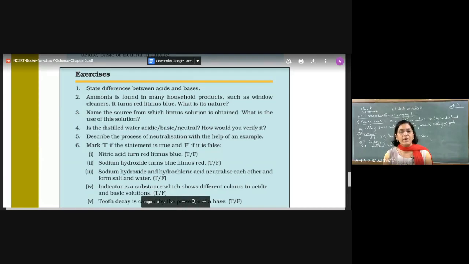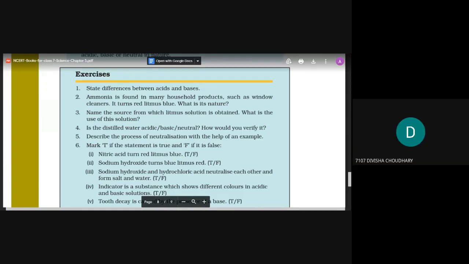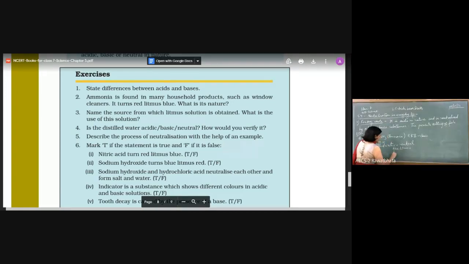And how would we verify? Of course, we are going to use both the litmus. Please remember that. How will we identify this is neutral? We are going to use both the litmus, blue litmus and red litmus. And in both cases, what is the result?